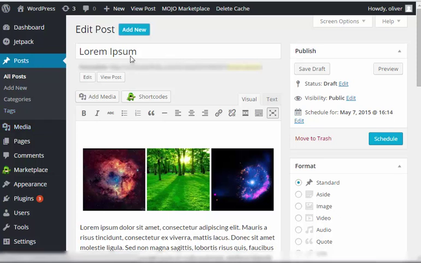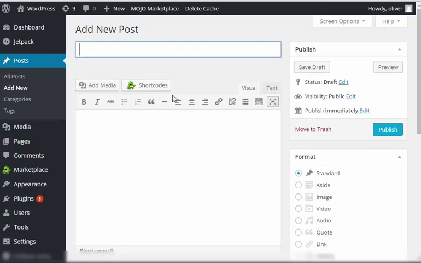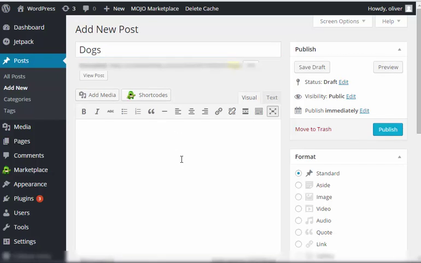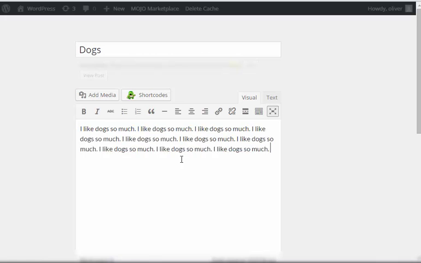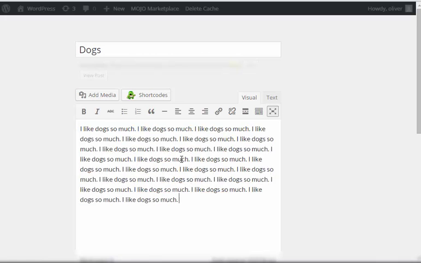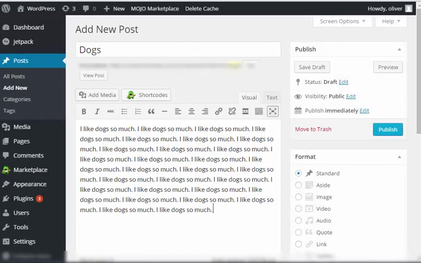For example, I'm going to make a new post here that will be about dogs. So the title of the post is dogs. Then let's type something in the body part. I like dogs so much. All right. Then just for the sake of example, let's pretend that this is a paragraph. All right, there we go. We have one. I'm going to save it as a draft.